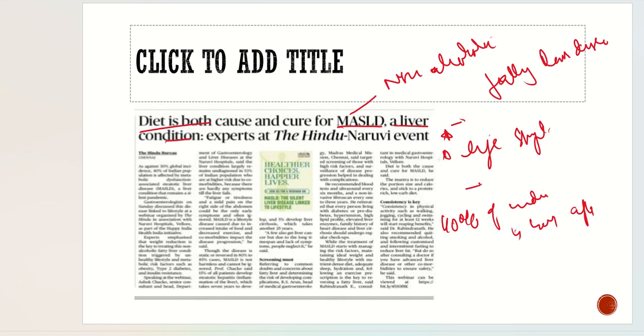So the reason for this is, basically, about the liver, there is one problem associated with it. You don't feel symptoms until its damage is beyond tolerable. Because of this, when you don't feel the symptoms, you don't feel the need to visit the doctor, and once it is almost 80 to 90% damaged, then only you feel the symptoms. And when you go to the doctor and you see that it has been highly damaged, what can be the solution to it?